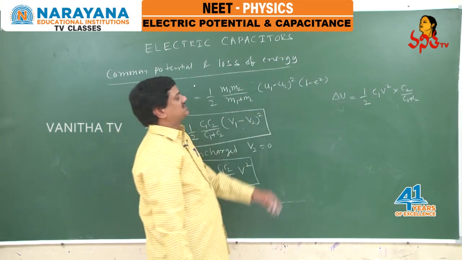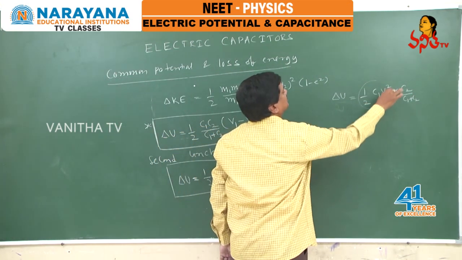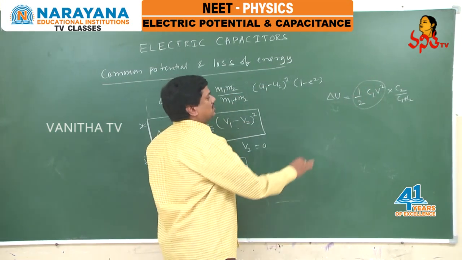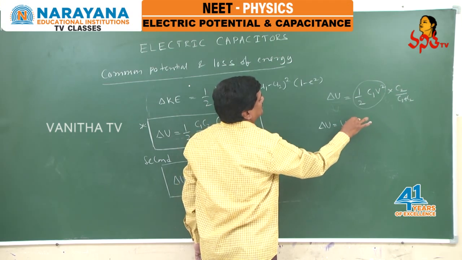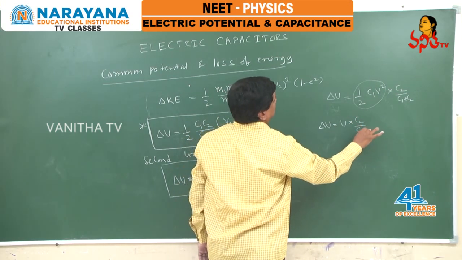But what is this half C1 V square? It is nothing but the energy stored in the first capacitor. So we can write delta U equals, this is the energy stored in the first capacitor, times C2 by C1 plus C2.